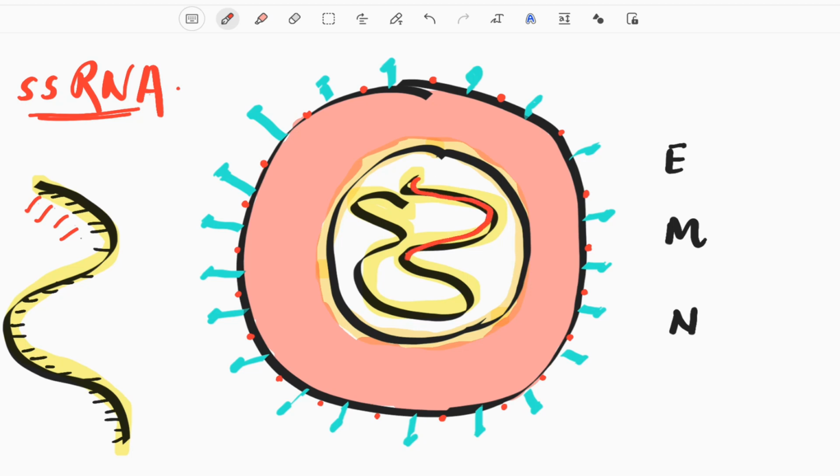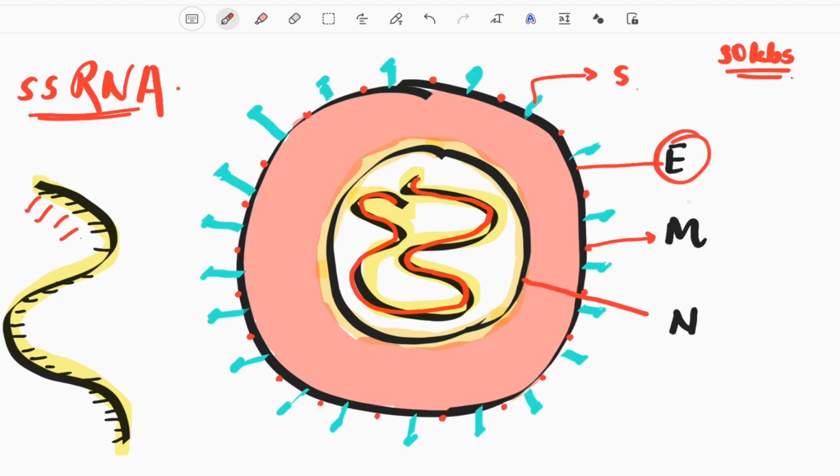It is a large genome of about 30 kb in size. It is enclosed in a structure called the nucleocapsid. This is the nucleocapsid, and these are our spike proteins. This is the envelope, and these are the membranous proteins.